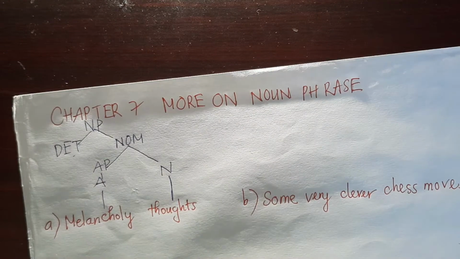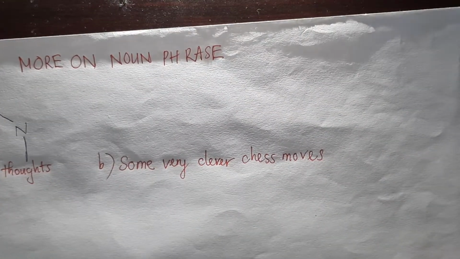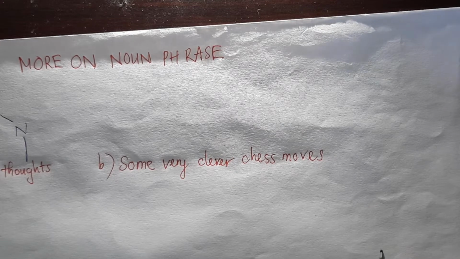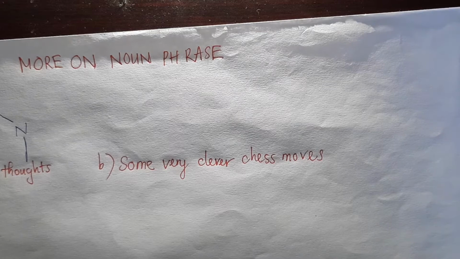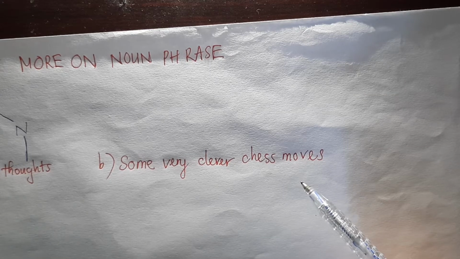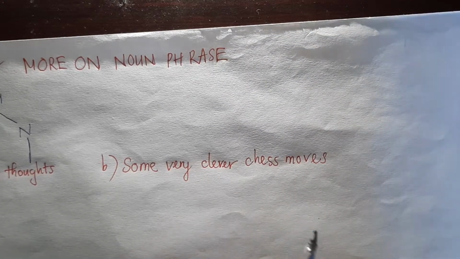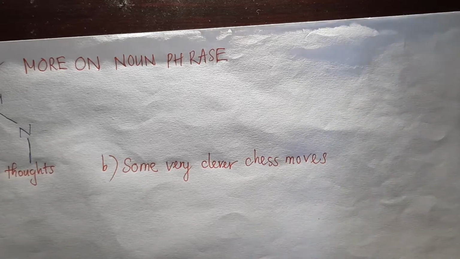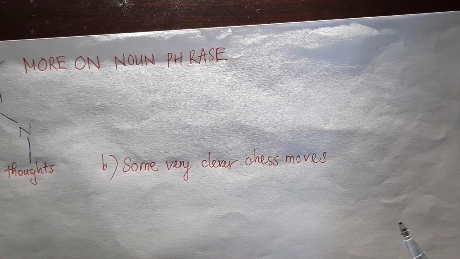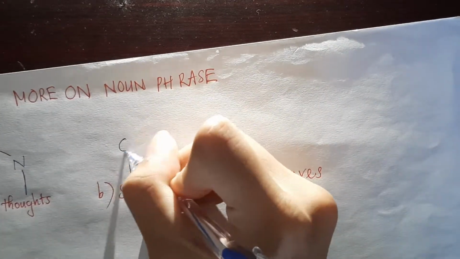So this is example A, and then we move to example B. Some very lively test moves. To do this kind of exercise, first of all, you need to identify. This is a noun phrase, of course. Noun phrase includes determiner and nominal. So it's quite easy to see that some is a kind of quantity.